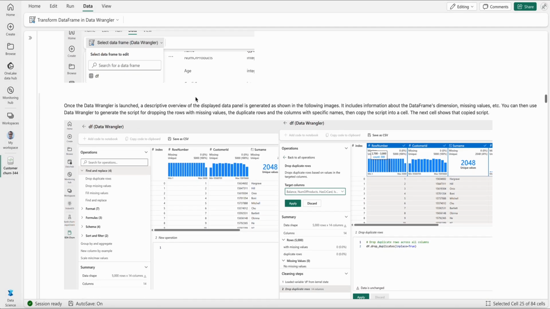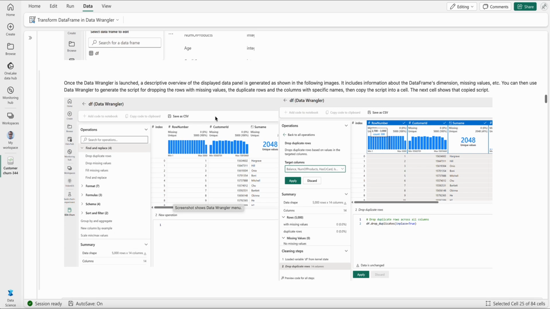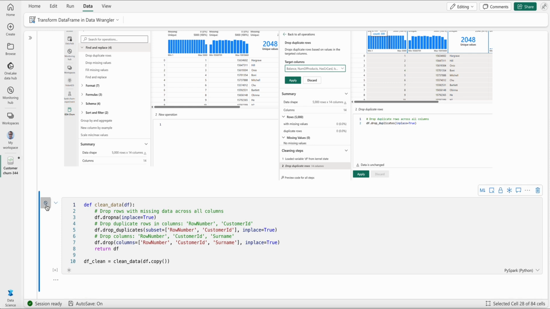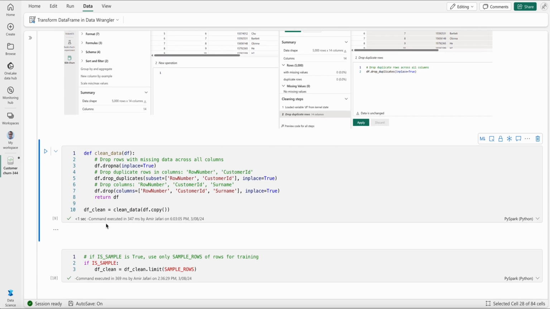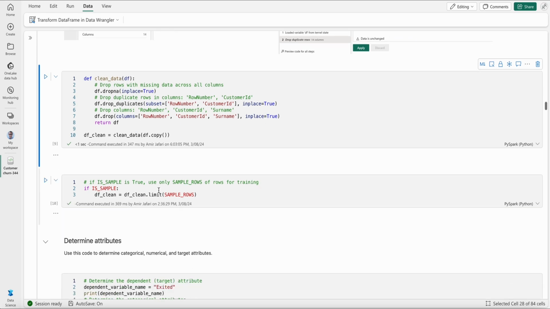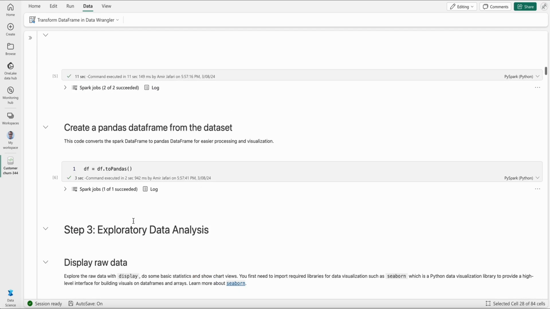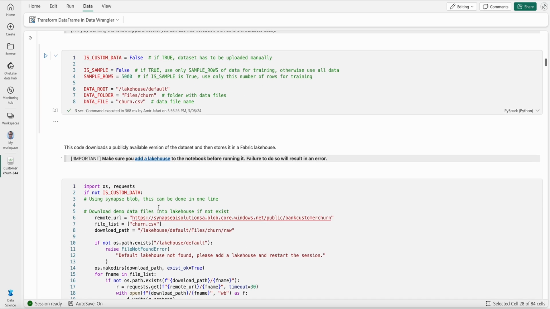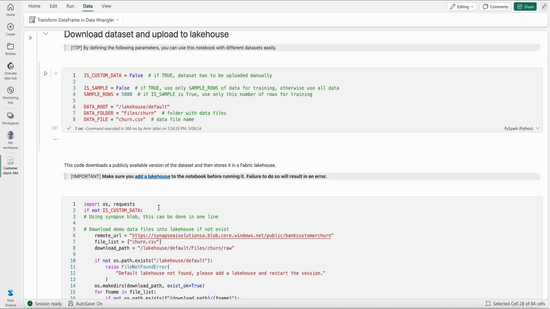Okay, great. And you see that through screenshots here, it shows all the process. If you look at this one, it explains step by step what you do. So we now have clean data. And again, it's pretty quick now. If you remember one of the parameters I defined above here, it was whether I want to use all of my training data, or use a sample of my training data, and I assume that I want to use all of my data for training.